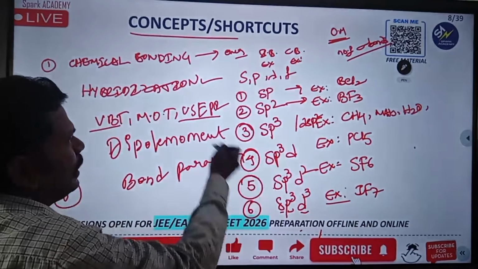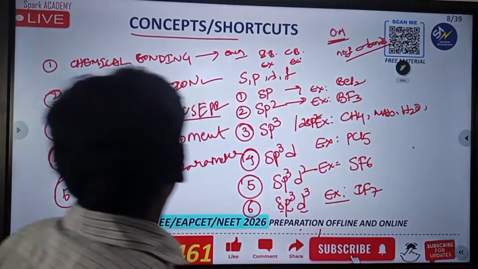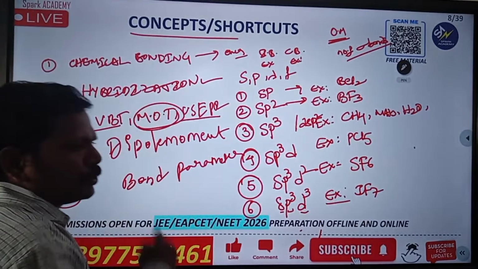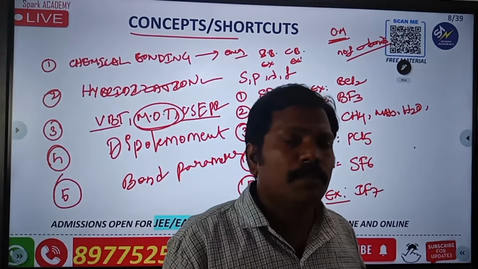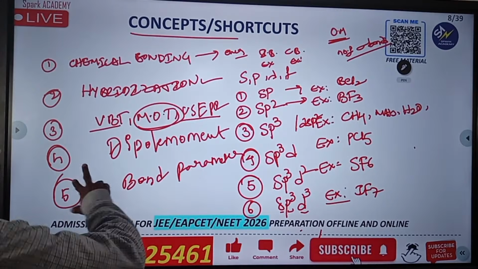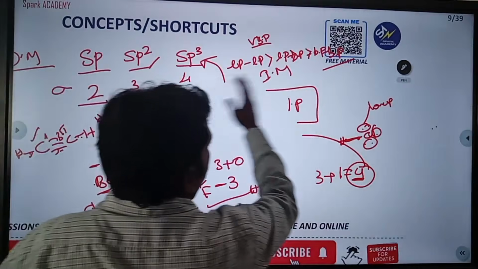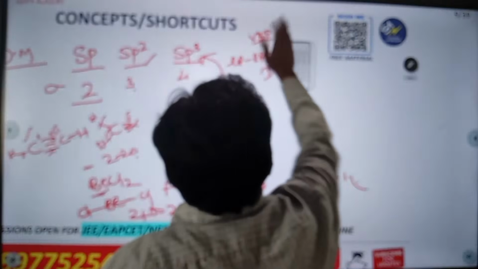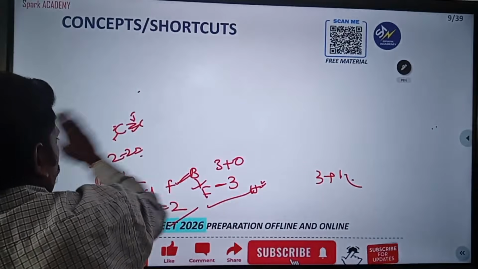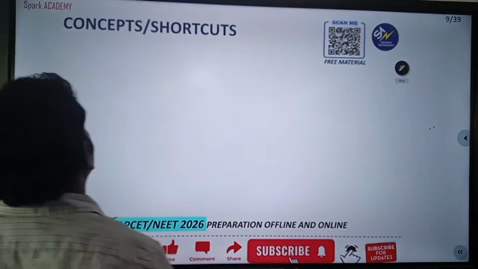These come as examples: number of lone pairs, number of bond pairs, like that. And molecular orbital theory you also already know. Another one is dipole moment. I will explain a little bit of information about the dipole moment. So what is dipole moment?